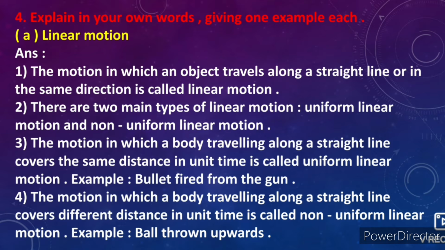The motion in which a body traveling along a straight line covers the same distance in unit time is called uniform linear motion. Example: bullet fired from the gun. 4. The motion in which a body traveling along a straight line covers different distance in unit time is called non-uniform linear motion. Example: ball thrown upwards.